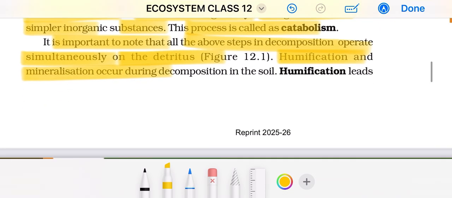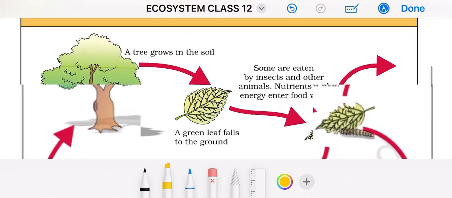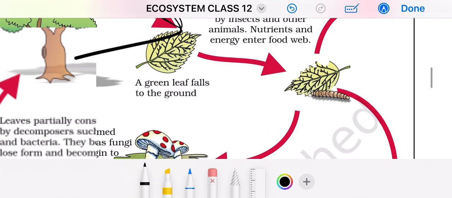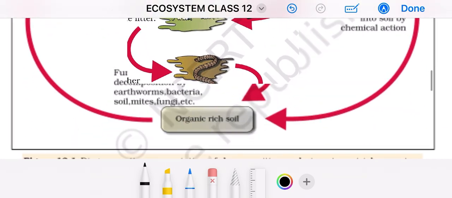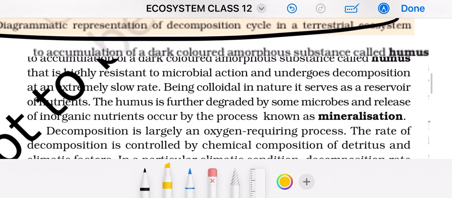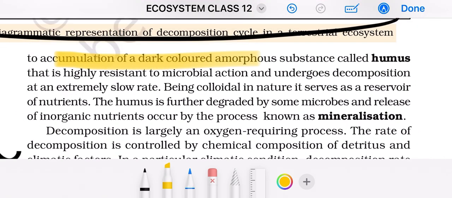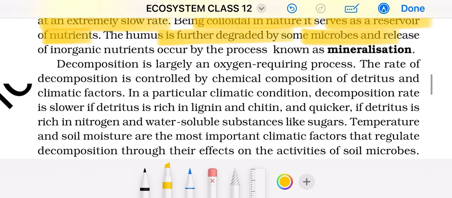Humification and mineralization occur during decomposition in the soil. Humification leads to, look at this diagram, tree grows in the soil. Yes, some are eaten by insects and some part goes into the detritus food chain. Yes, this is how. Okay, just see the diagram. This is your homework. Due to the accumulation of dark colored amorphous substance called humus that is highly resistant to microbial action and undergoes decomposition at an extremely slow rate. Being colloidal in nature, it serves as a reservoir of nutrients. The humus is further degraded by some microbes and release of inorganic nutrients occurs by the process known as mineralization.